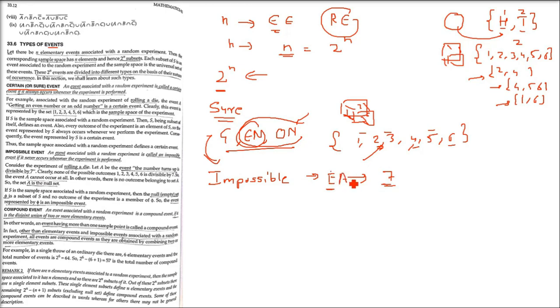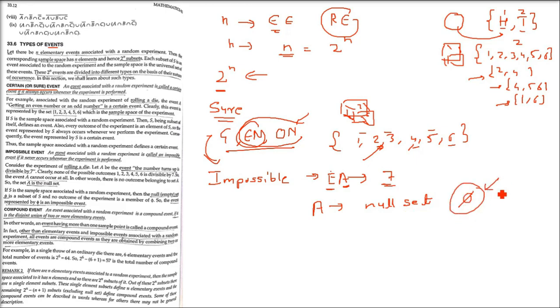So this event of getting a 7 on a single throw of a fair die is an impossible event. A cannot occur at all. So we call it a null set. A is the null set. Null set, or you can call it an empty set, and it is represented by phi.